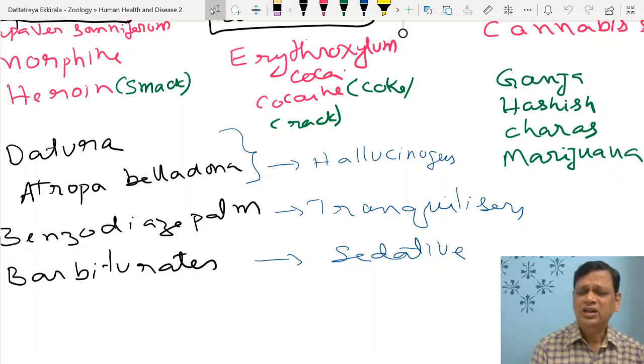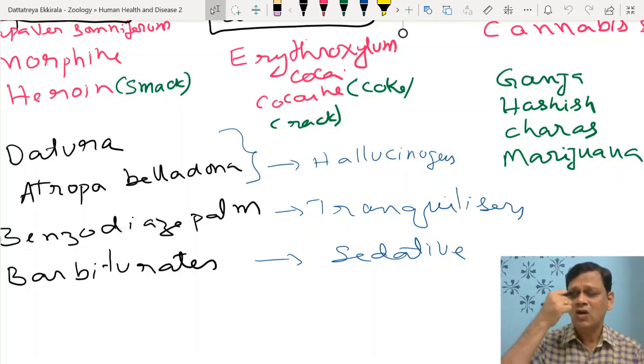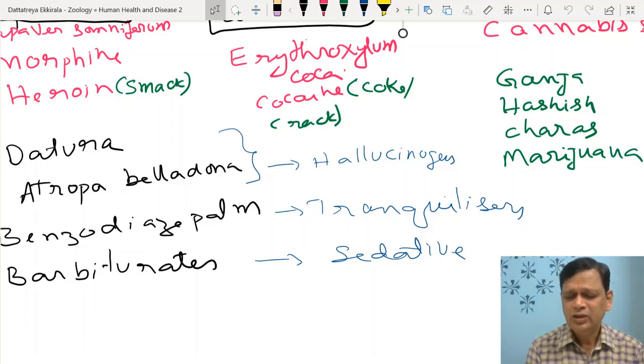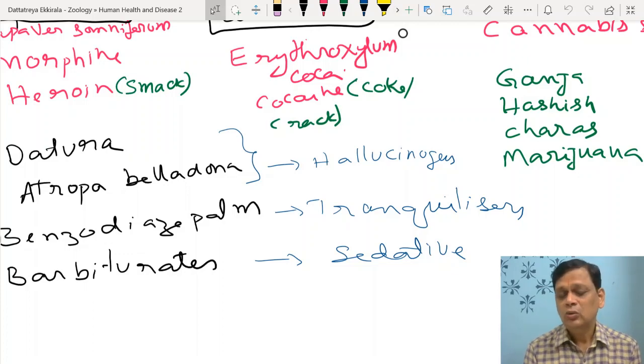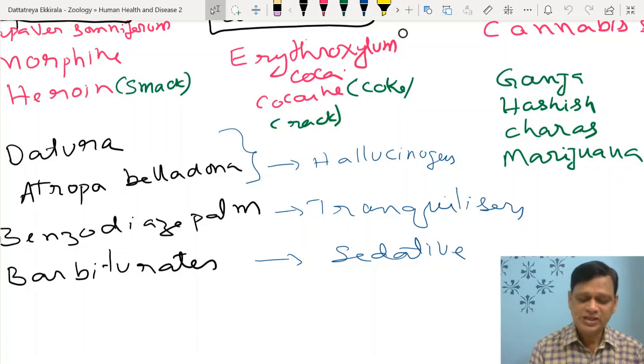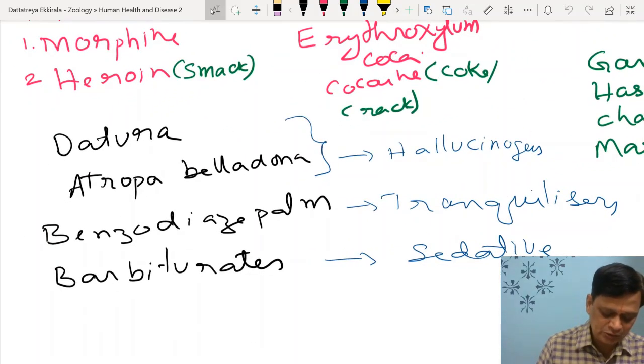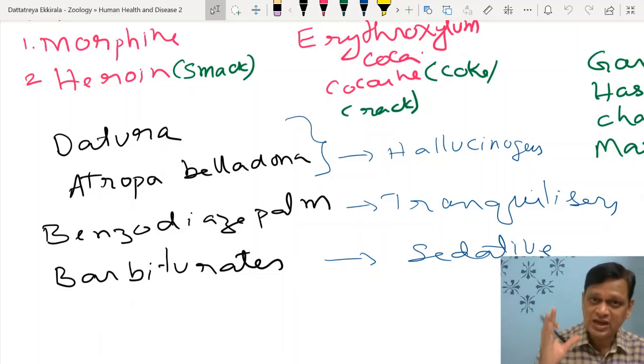How are drugs taken? Either they are snorted, deep inhalation is called snorting, or just sniffing, smelling, or oral intake, or injection. Injection route means parenteral route. And other plants misused are datura and Atropa belladonna, used as hallucinogens, and benzodiazepam, used as a tranquilizer. What is a tranquilizer? That which calms down the brain.